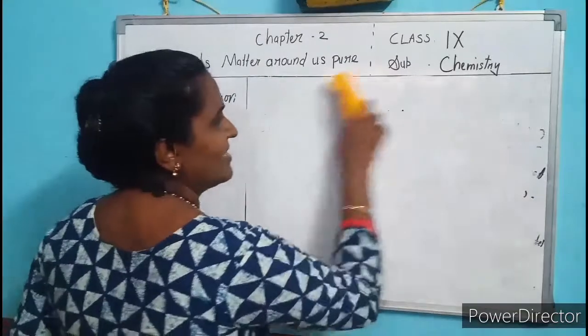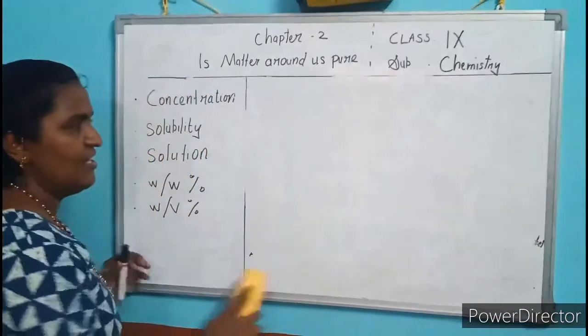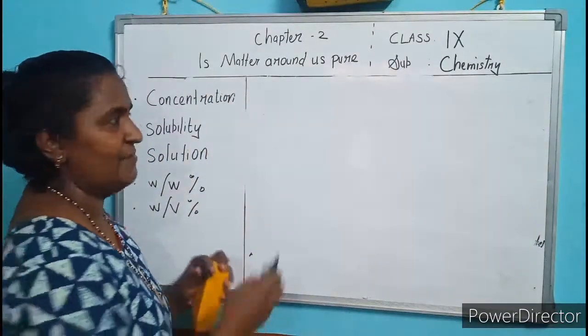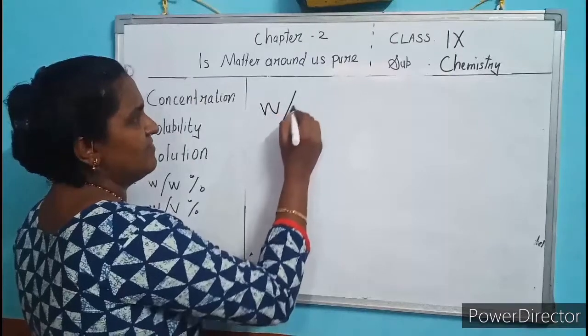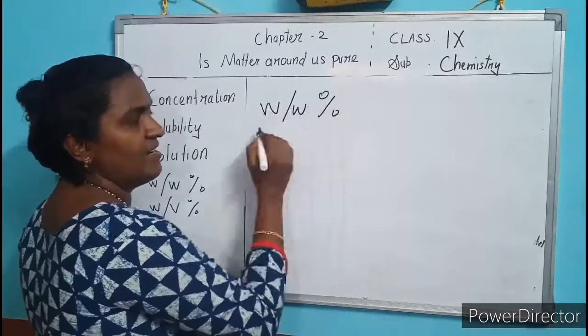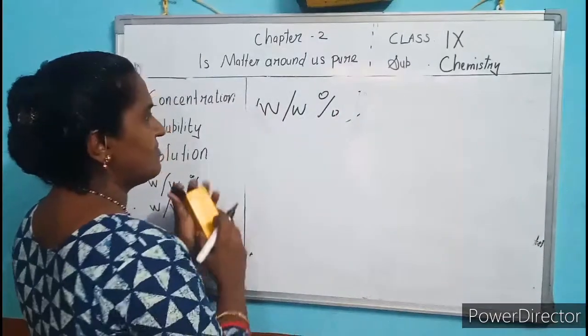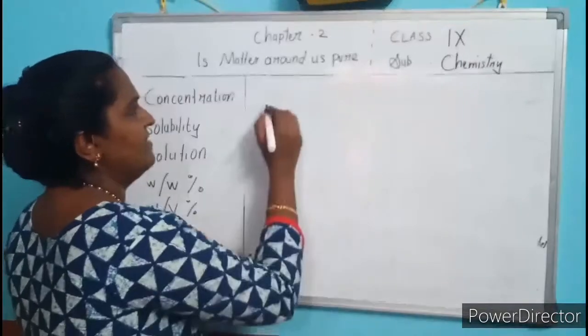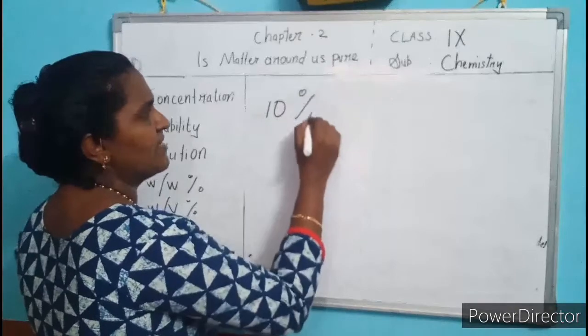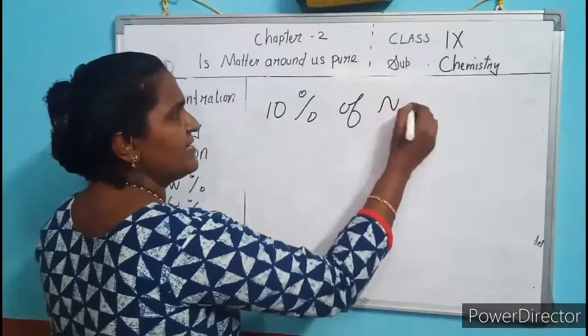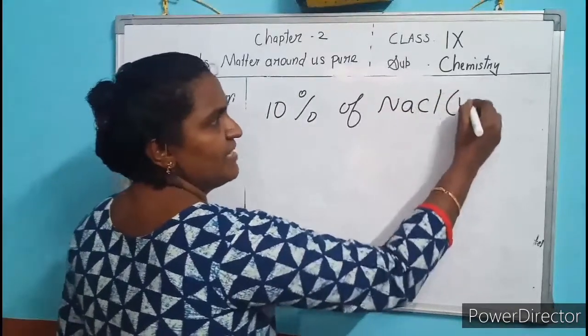The next topic is how to find concentration of the solution in percentage terms. What does it mean? Weight to weight percentage. Suppose I have taken 10% NaCl solution, that means weight by weight.